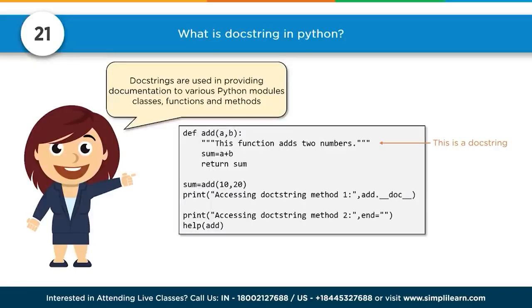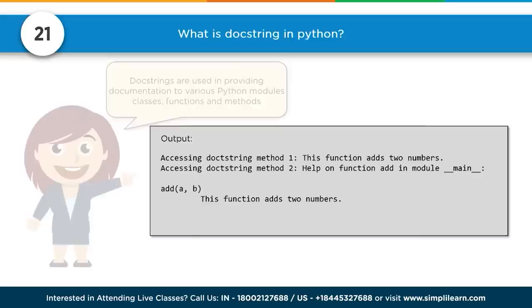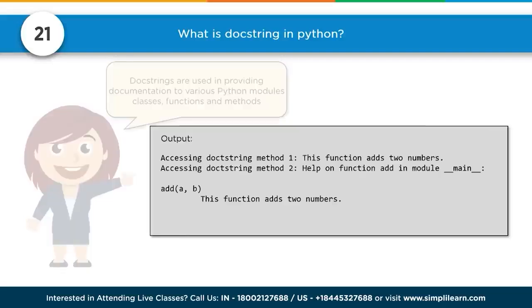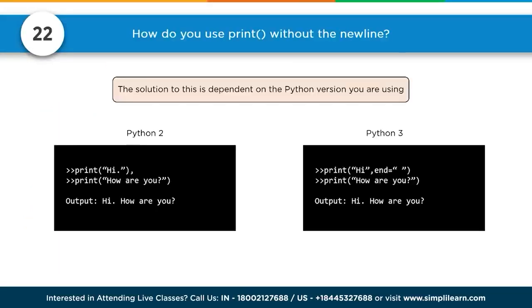And so we have down here 2 different ways of accessing this function. Output, accessing docstring method 1, this function adds 2 numbers. Accessing docstring method 2, help on function add in model main. This function adds 2 numbers. And so you can see the code down here has 2 very different end values. The second one is basically a help menu. There's our help menu.